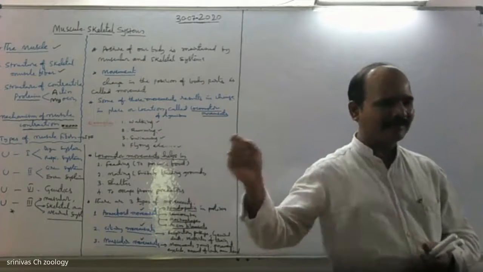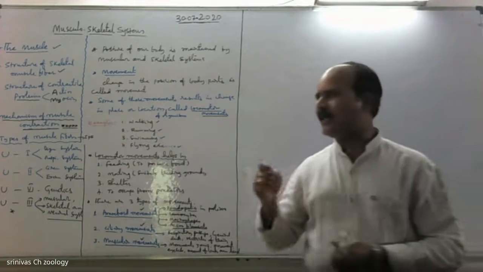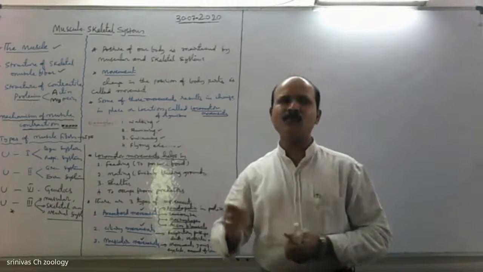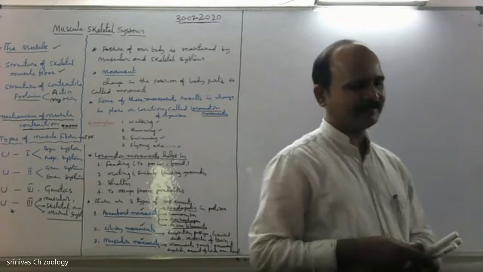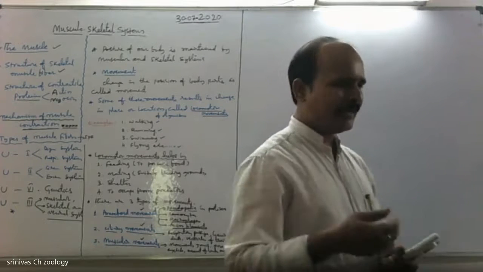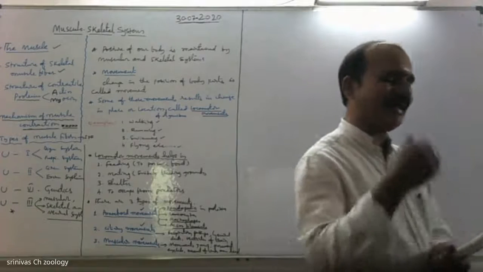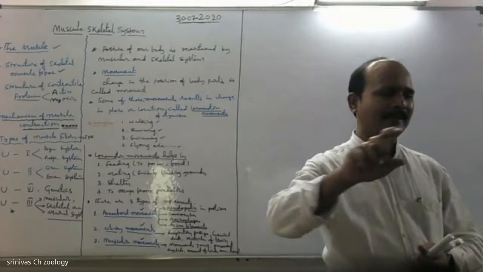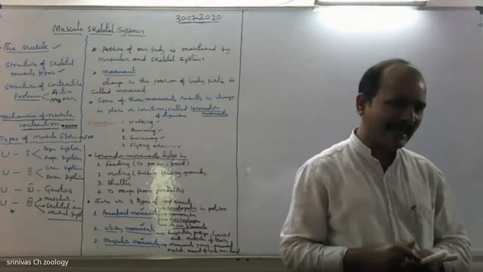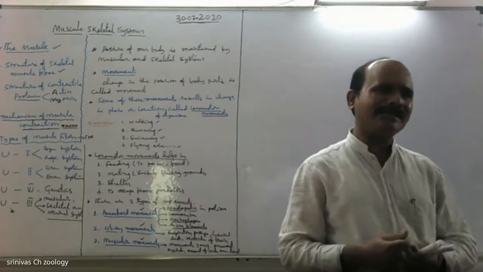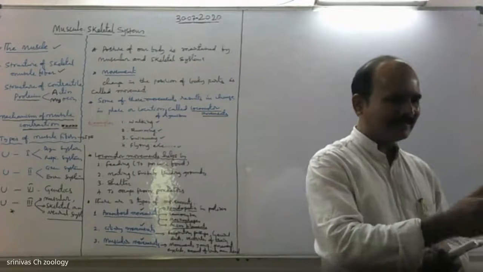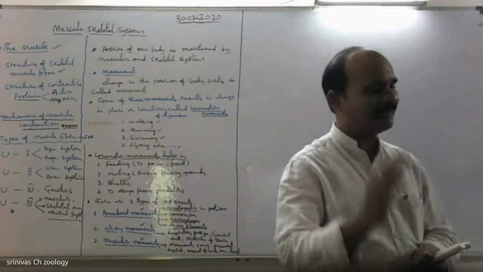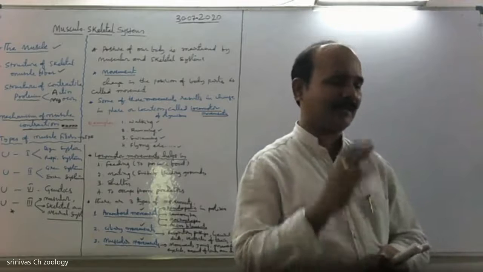Alternate dark and light bands are present in skeletal muscle. Smooth muscles are unstriped or unstriated muscles, because the dark and light bands are irregularly arranged and it gives a smooth appearance; it is also known as visceral muscle. And then in cardiac muscle, we observe both characteristics: the striped appearance of skeletal muscle and the involuntary nature of smooth muscle.